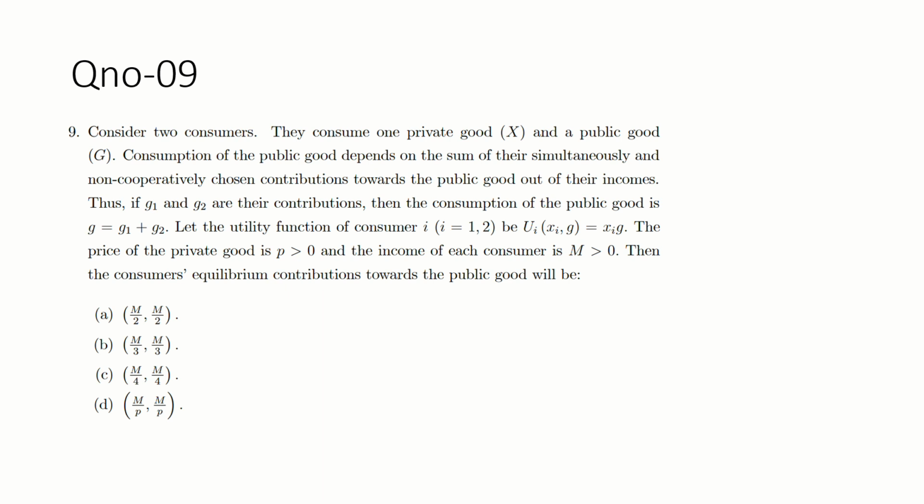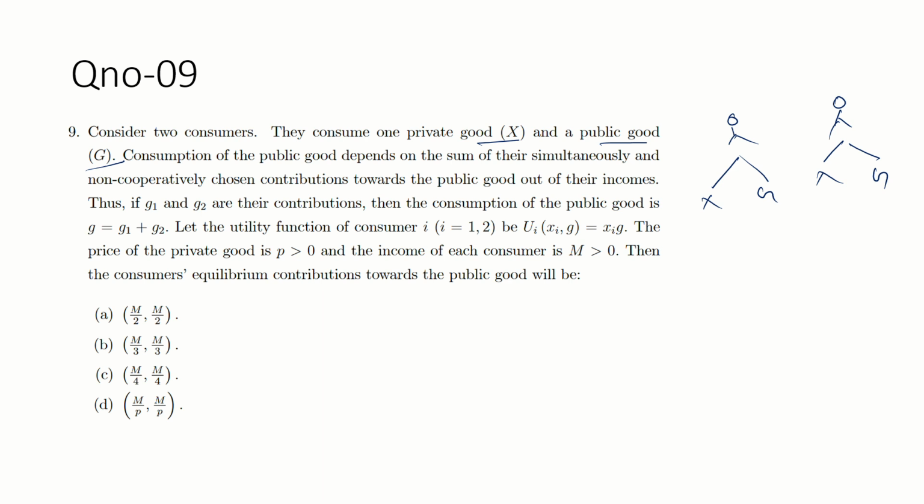They consume one private good X and one public good G. The consumption of the public good depends on the sum of their simultaneously and non-cooperatively chosen contributions toward the public good out of their incomes.